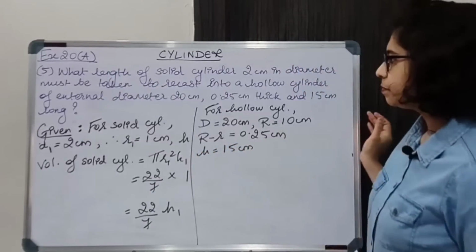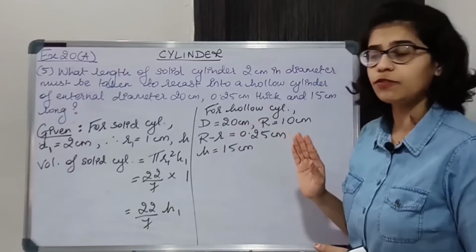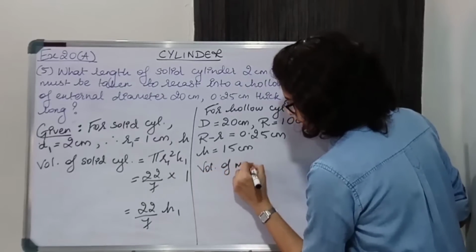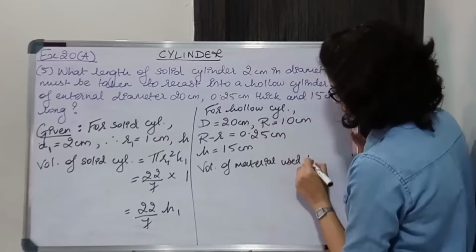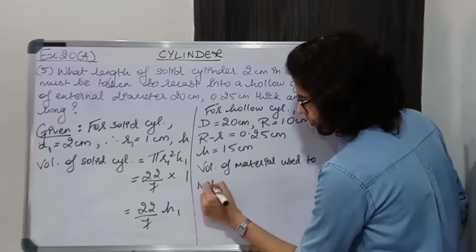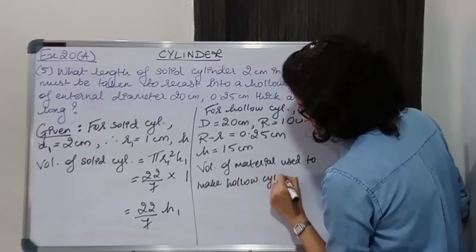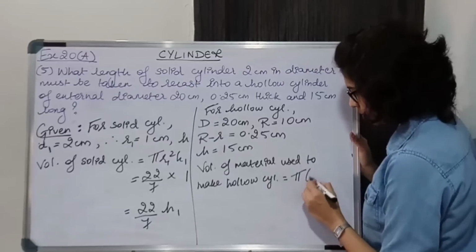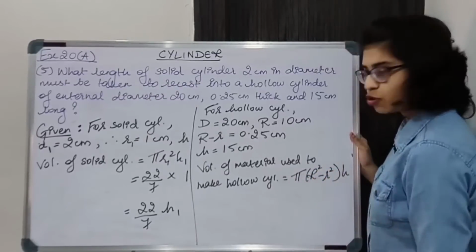Okay, now we'll find the volume of material for this hollow cylinder. So volume of material used to make hollow cylinder is pi (R square minus r square) into h.